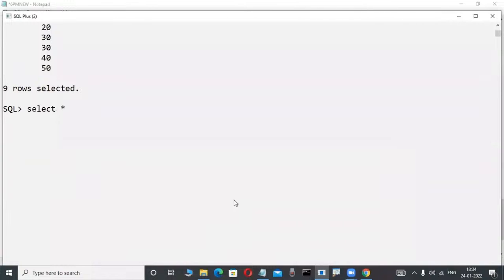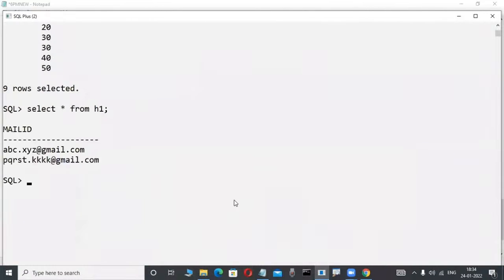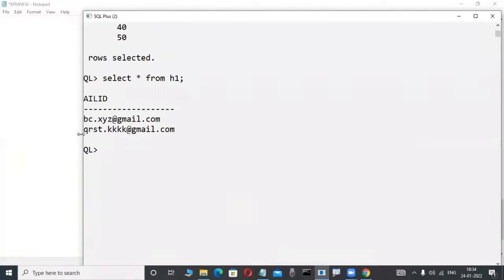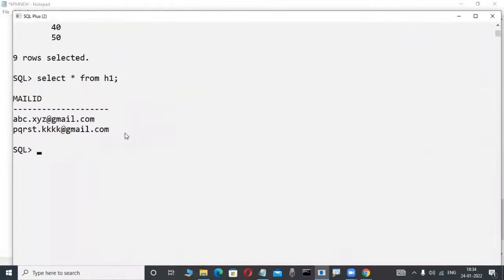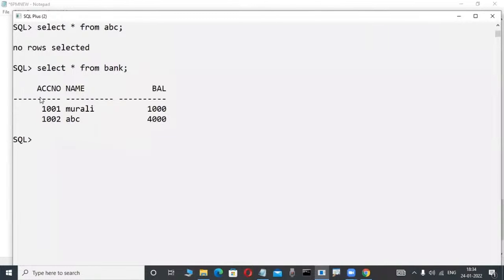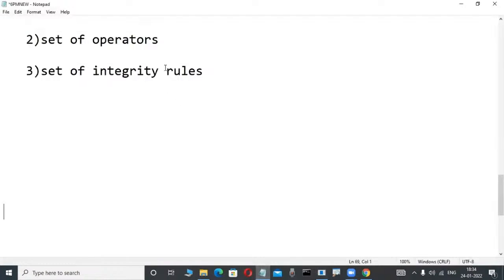In my project, so many tables are there. For example, in our class, is a single value available or not? In a single value, I am storing mail IDs like this. Every table also has single values available. Every cell has a single value, an atomic value. Only then are we able to operate, otherwise it is impossible. Understood? It is based on a set of rules.